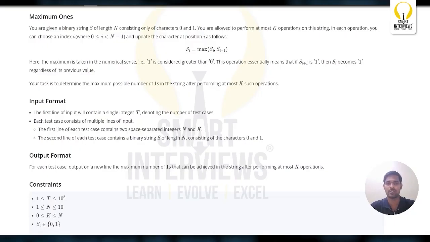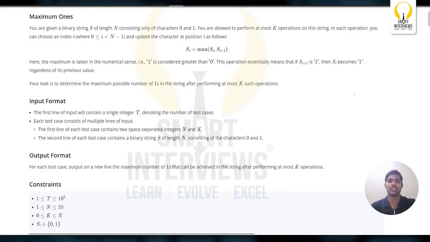S of I is equal to maximum of S of I comma S of I plus 1. Here the maximum is taken in the numerical sense, where 1 is considered greater than 0. This operation essentially means that if S of I plus 1 is 1, then S of I becomes 1, regardless of its previous value. Your task is to determine the maximum possible number of ones in the string after performing at most k such operations.